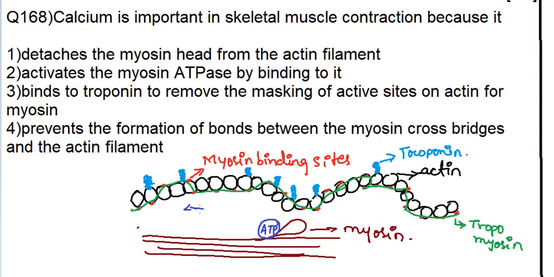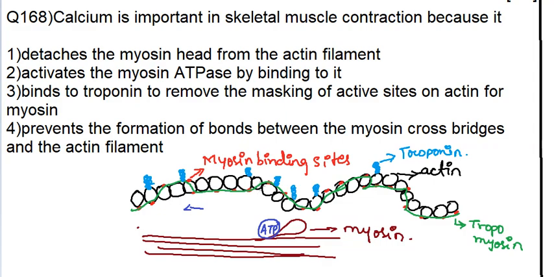But what if the myosin binding sites are masked? That means the myosin binding sites are unexposed to the myosin head. How are they unexposed? There is a protein, that is tropomyosin, that is masking or covering the myosin binding sites, right? For your understanding, I have